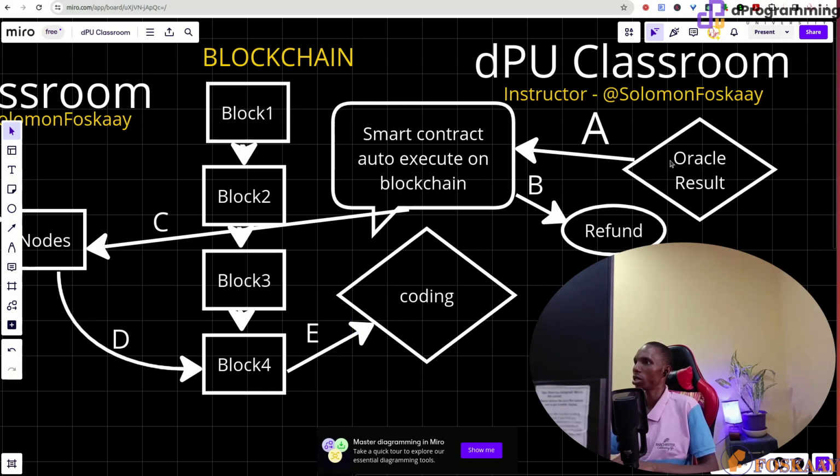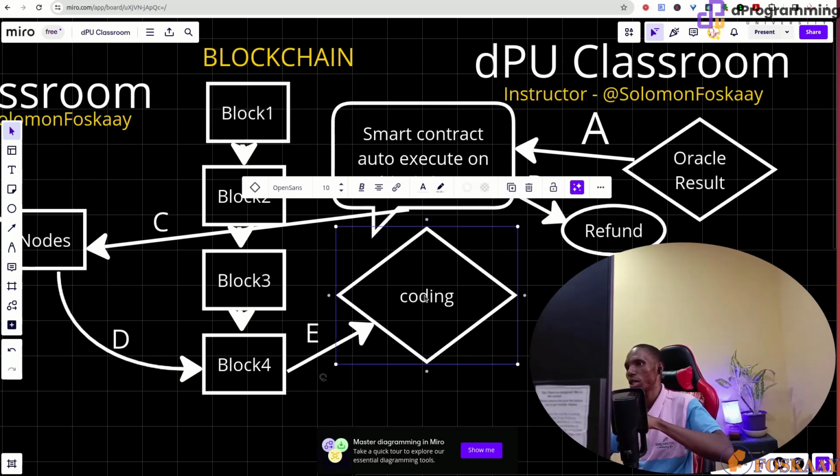If this triggers everything, this is A, it goes to the smart contract, checks all those checks. Okay, it has met up. Good. Then it forwards to C, which executes all those instructions. Part of it is this coding something. Coding will be purchased.